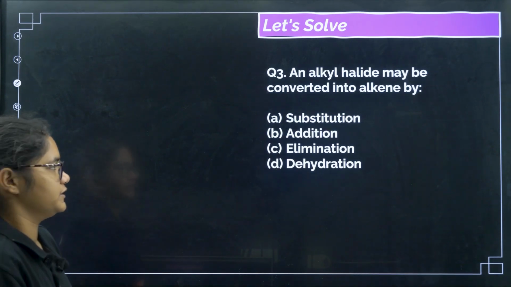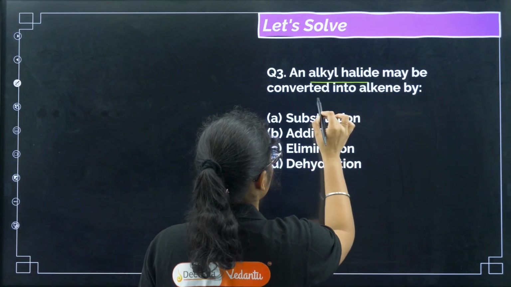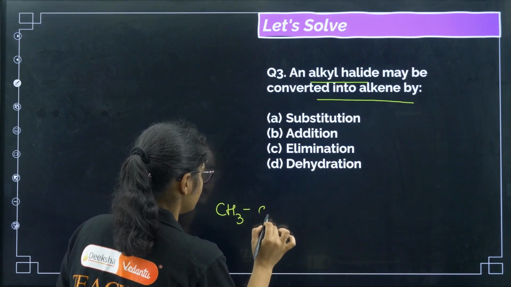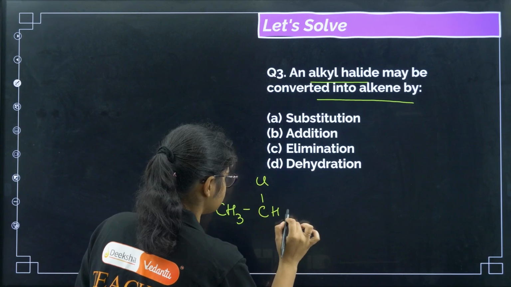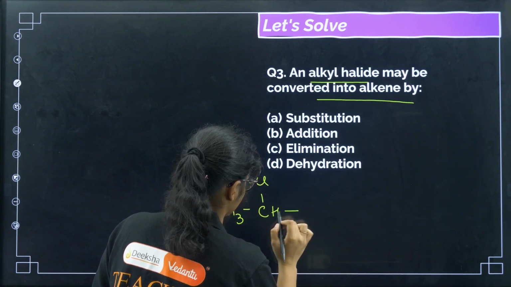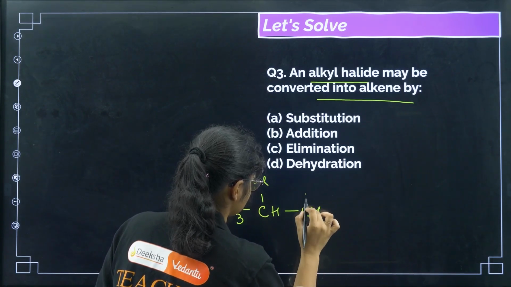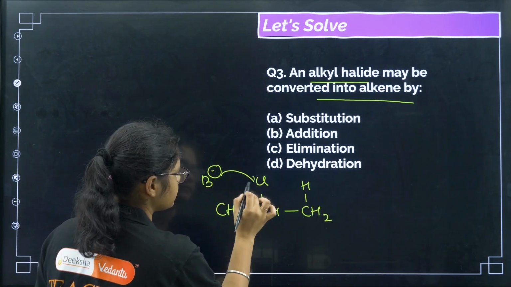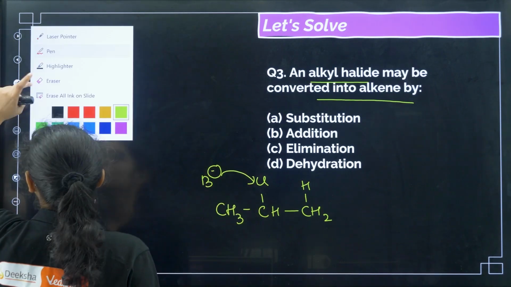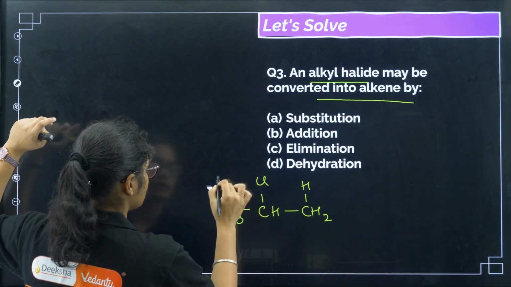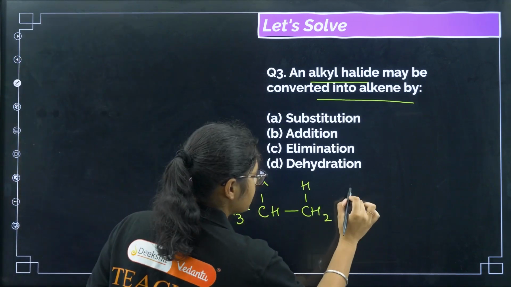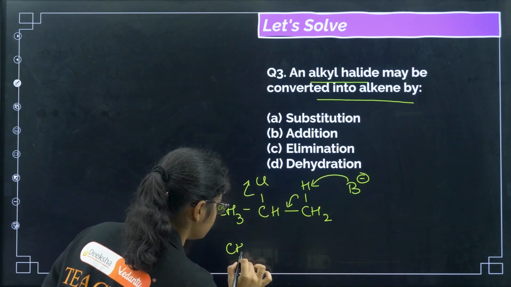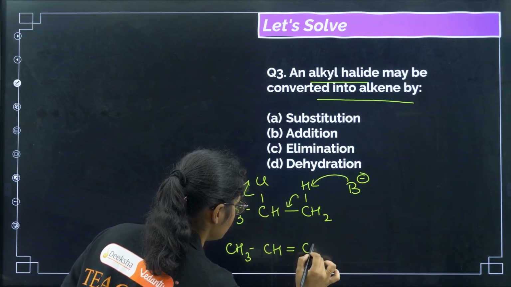Okay, now let's do the next question. An alkyl halide may be converted into an alkene by. If you see an alkyl halide, CH3, CCl, H, and then I will have another CH, H, CH3, right? In the presence of a base, what can happen? This base can abstract this hydrogen, this bond can shift here, and this chlorine can move out. So we will get CH3, CH double bond CH2.